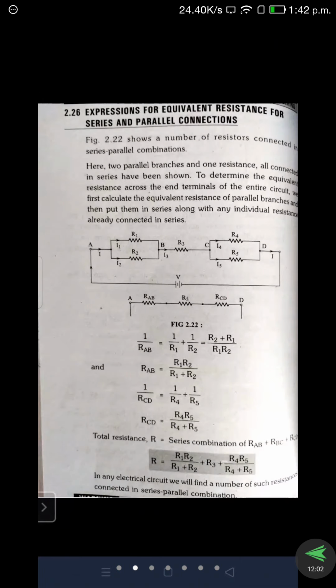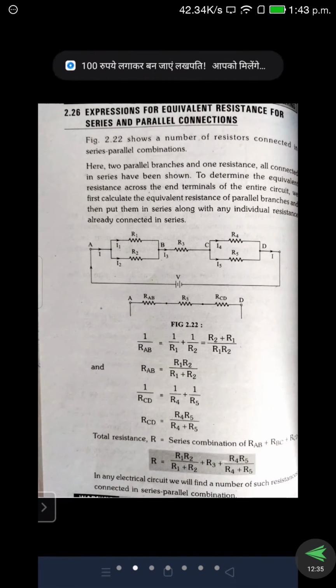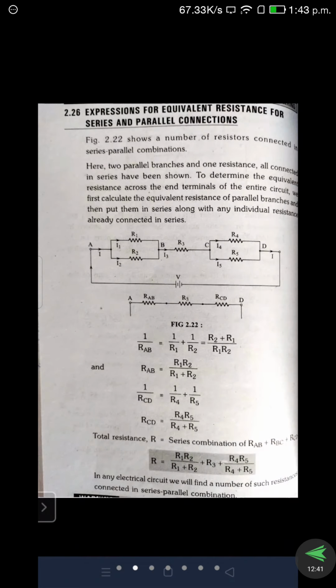In these cases, to find the total resistance, because if any number of resistors is given in a circuit, we simplify it into a single resistance. Then only is it possible to determine the voltage value or current value, whatever may be asked in the examination. So that is our destination. For example, if the model is like this, it has 5 resistances, with 2 pairs of parallel resistance. First we simplify the parallel connection. Whatever circuit is given, first we simplify the parallel connections. Then only we go through the series connection.